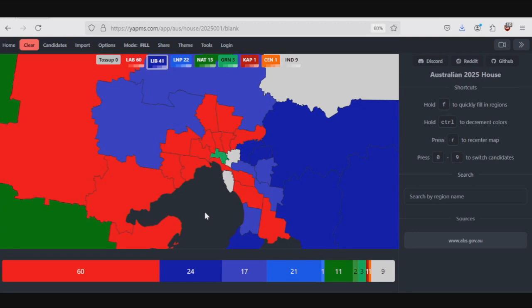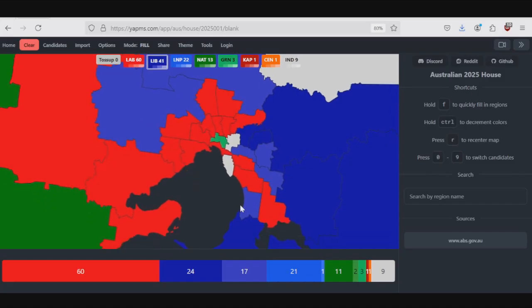And also places where people overwhelmingly rejected the voice. I might as well mention that Bruce not only rejected the voice, but also rejected same-sex marriage. But the places where the coalition have a good chance are places like Hawke, out in the sort of far western suburbs, right next to McEwen. We have Dunkley here, which Labor did keep at a by-election, but things have gotten worse in the polls since that by-election.